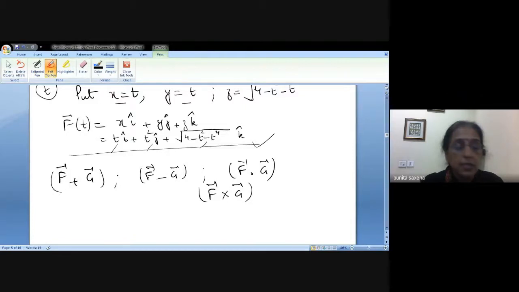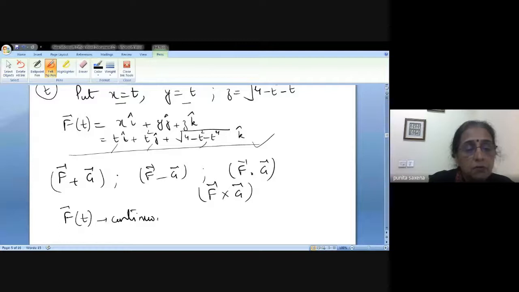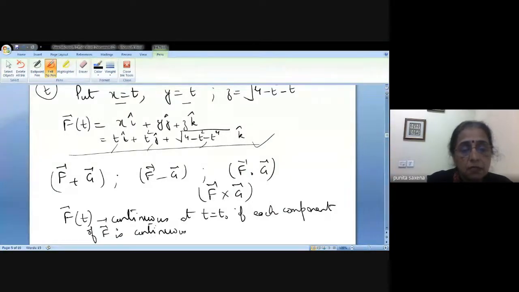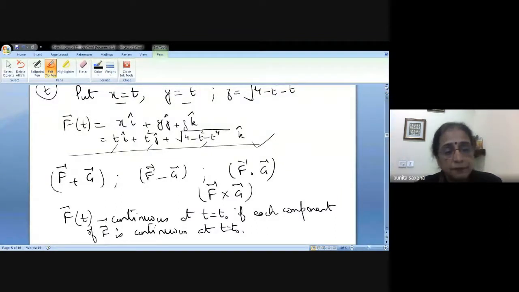The vector function will be continuous, as I was saying, at t equal to t naught if each component of f is continuous at t equal to t naught. Okay, this is how we continue.